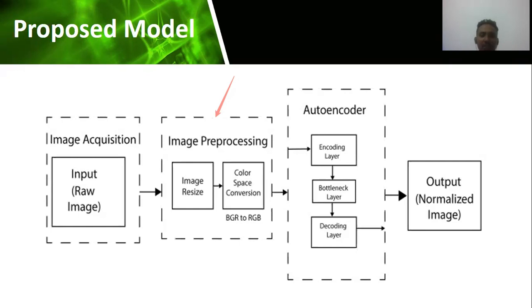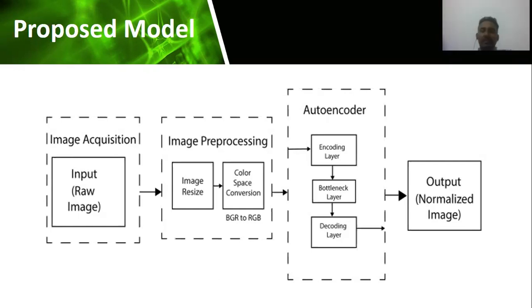After the initial resizing of the image, the later part contains the image color space transformation from BGR to RGB. This approach is taken in our model due to the image importing mechanism of OpenCV.